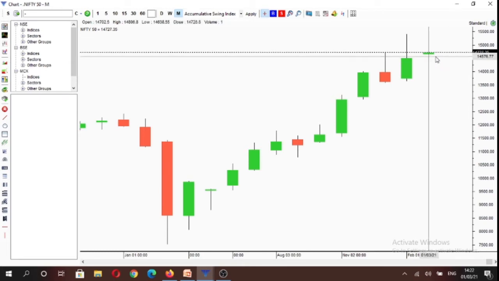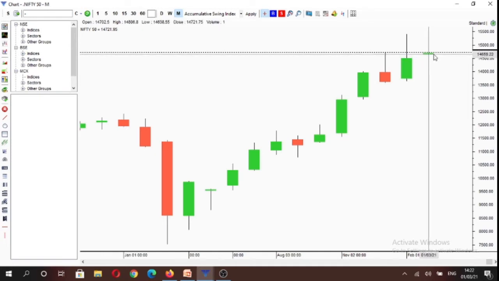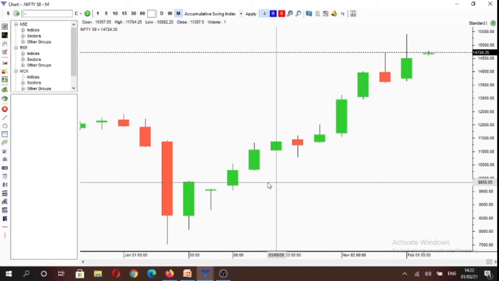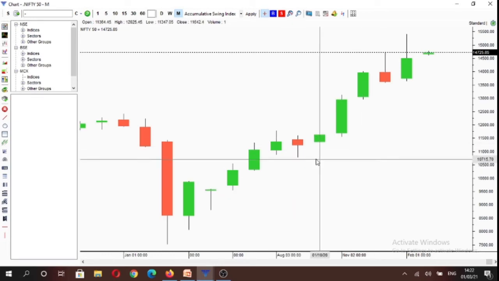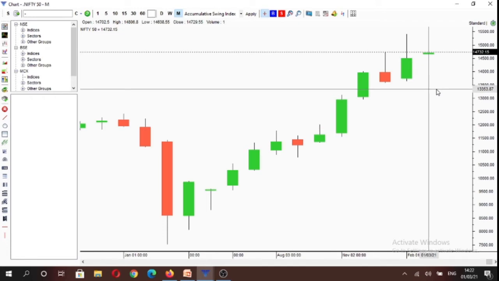So on all the larger time frames, yearly, quarterly and the monthly, we have a situation of full time frame continuity in which market is trading above its respective opens. So in this scenario, we would have full time frame continuity to the upside with buyers coming under control of the market. And in terms of price structure, you can clearly see we have been making higher highs, higher lows, higher highs, higher lows on the index on the monthly time frame. So there should be no doubt in one's mind that we are an uptrending market overall based on the larger time frames.